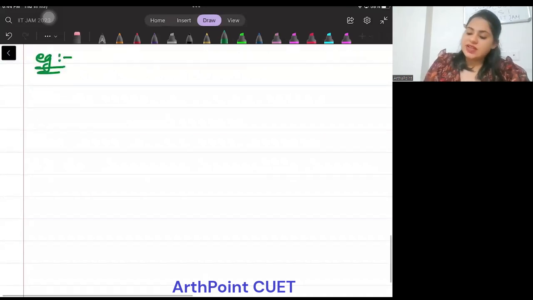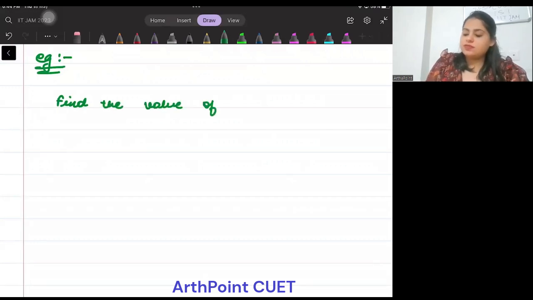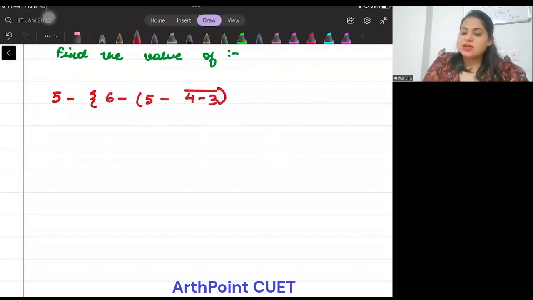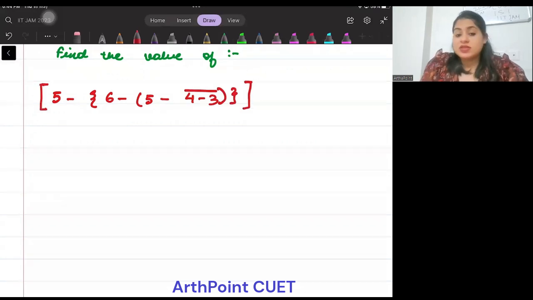Suppose it says find the value of, and you're given this: 5 minus curly bracket 6 minus 5 minus 4 minus 3 line bracket, and then this curly bracket, and finally big bracket. This is not enough.